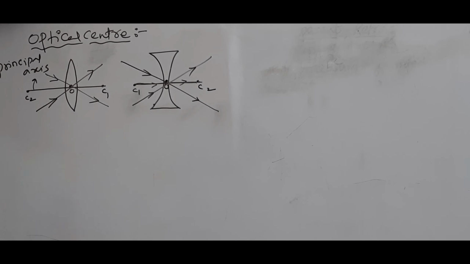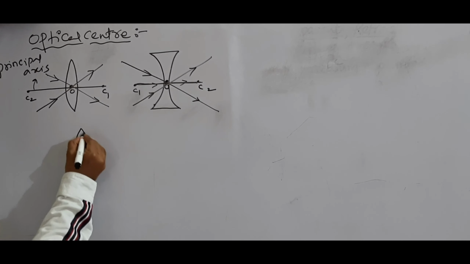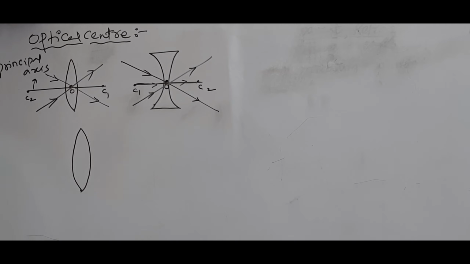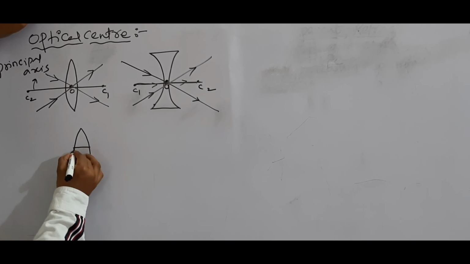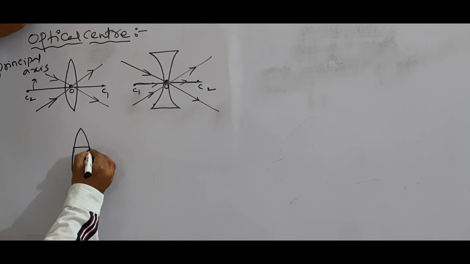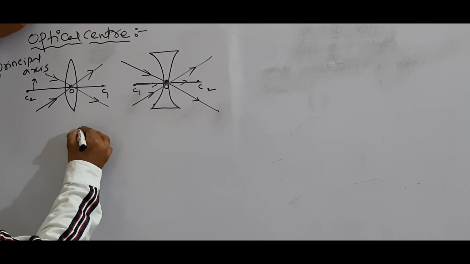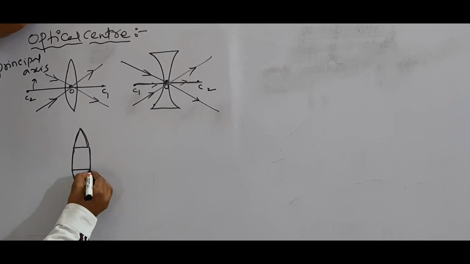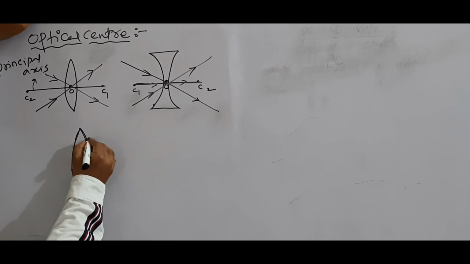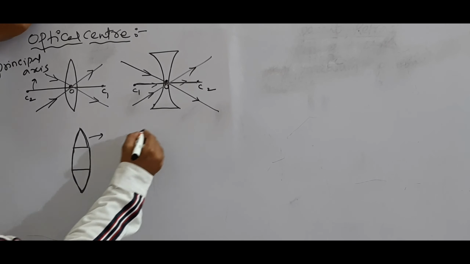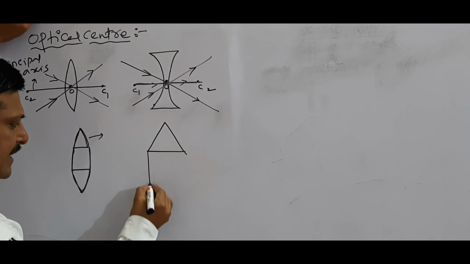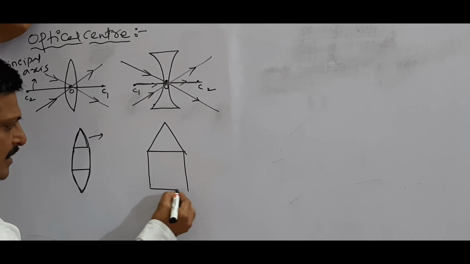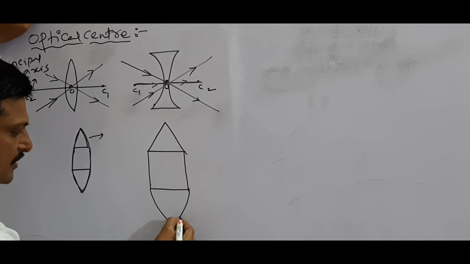In order to understand this concept, just consider that a lens is made up of a set of prisms. See here, this is a convex lens. Actually, a convex lens is made up of a set of prisms like this.